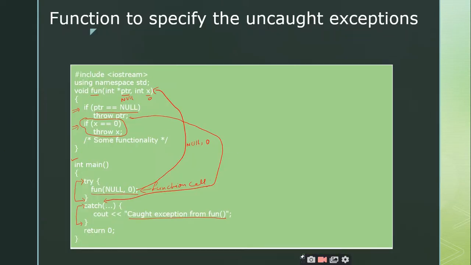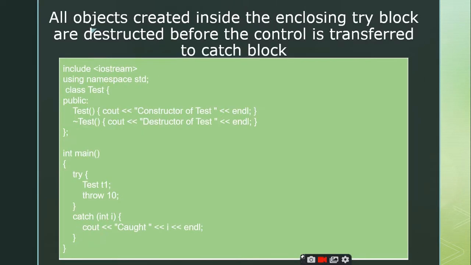It is something similar to that of a function. When you come out of the function, what happens to the variables? They will be destructed, right? In the similar way, when you have an exception and you are trying to throw it, at the time of throwing the exception, whatever values or objects we have in the try block will be completely destroyed, right? So let us take an example here.